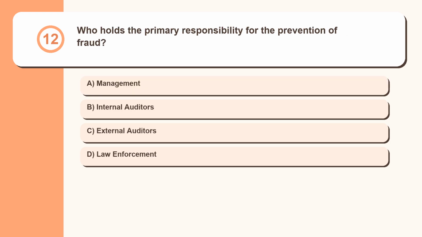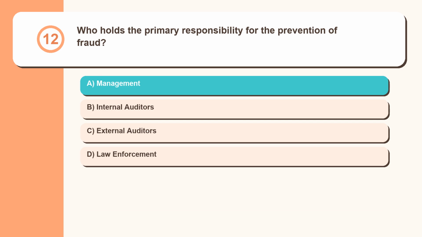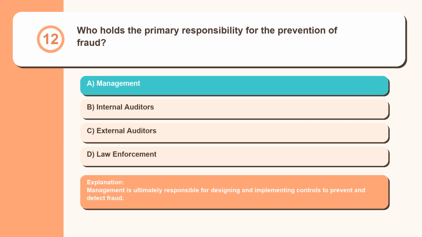Question 12. Who holds the primary responsibility for the prevention of fraud? Management, internal auditors, external auditors, law enforcement. Management is ultimately responsible for designing and implementing controls to prevent and detect fraud.